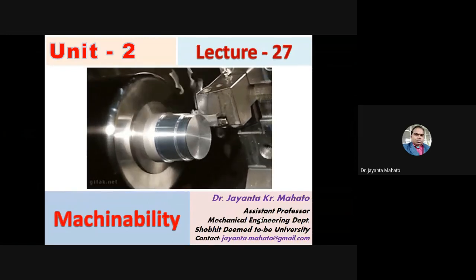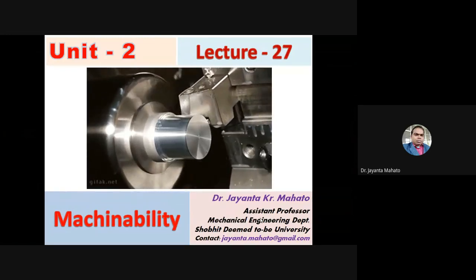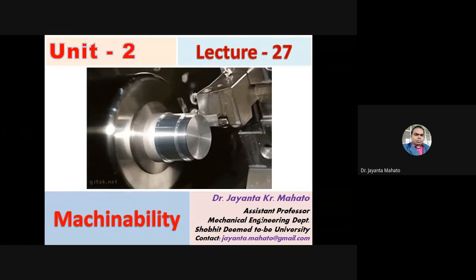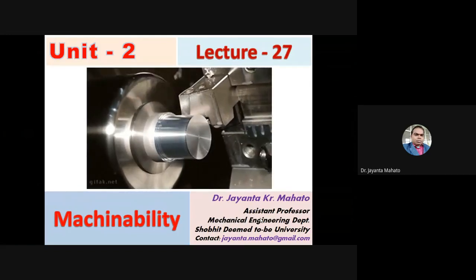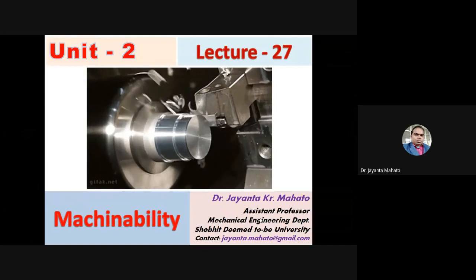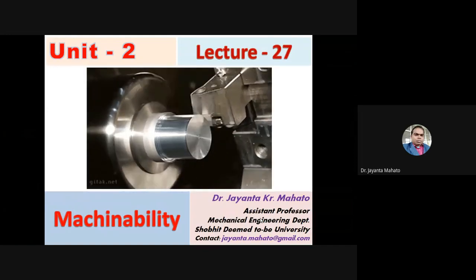So machinability depends on different factors. All materials have a machinability index.